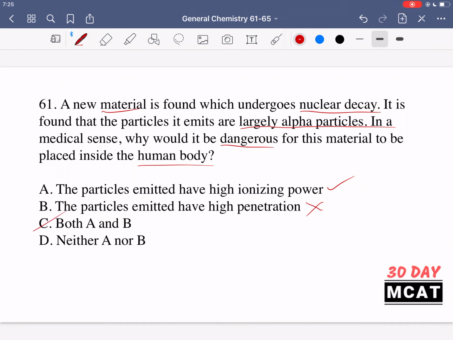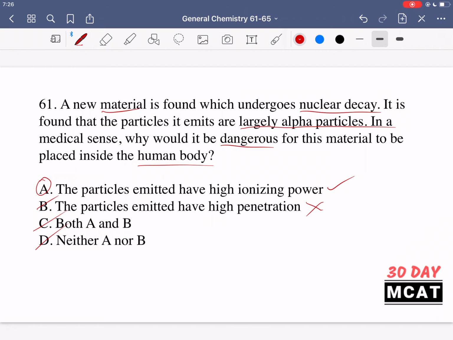Because B is not correct, we can remove C. And then since A is correct, we can remove D. So our correct answer is A. We don't want this to be placed inside a human body because of its high ionizing power. Like I said, it can lead to unnecessary or unwanted reactions, and then this can start degrading cells and proteins, and it can lead to very terrible diseases inside a person. So we wouldn't want something which is releasing alpha particles inside a person and doesn't have high penetration.